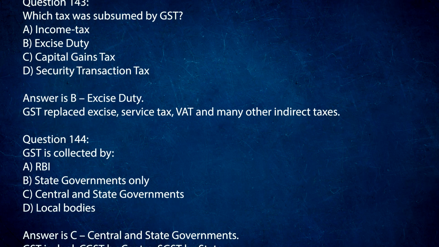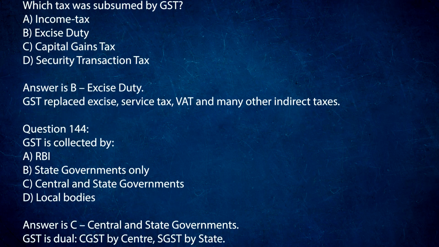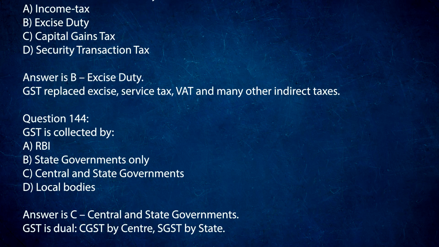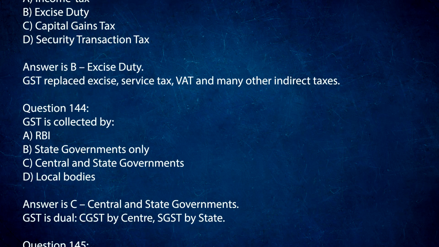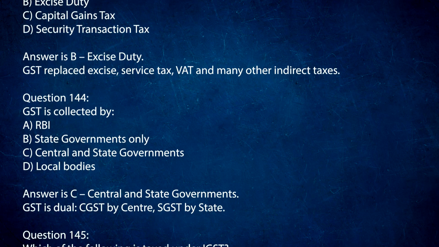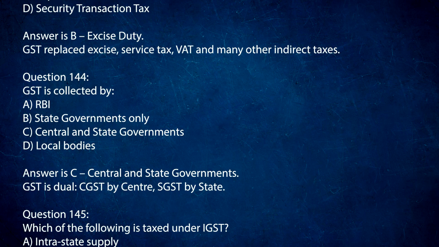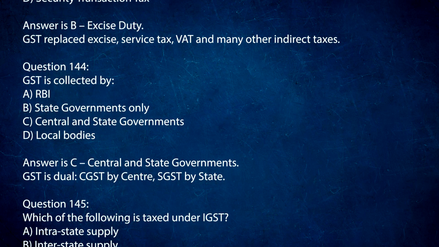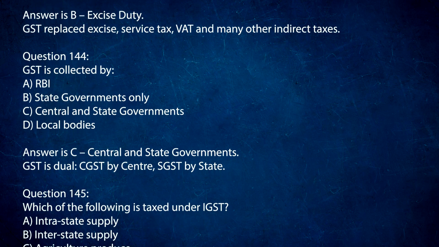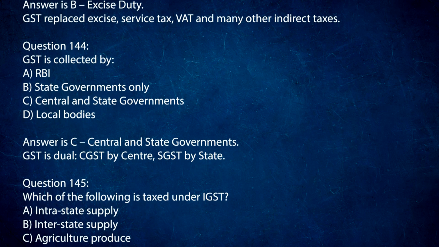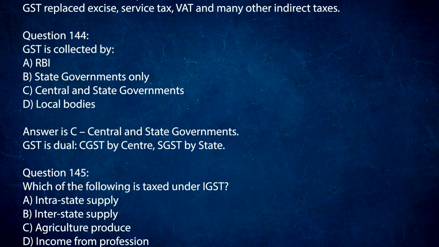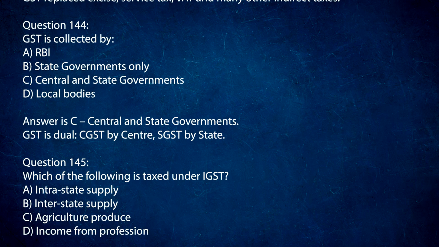Question 144. GST is collected by A. RBI. B. State governments only. C. Central and state governments. D. Local bodies. Answer is C. Central and state governments. GST is dual: CGST by the Centre, SGST by the state.